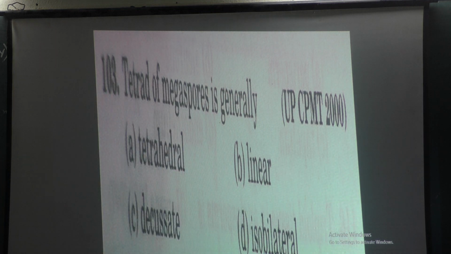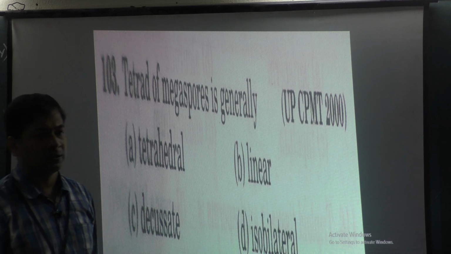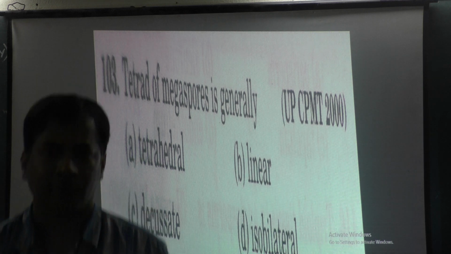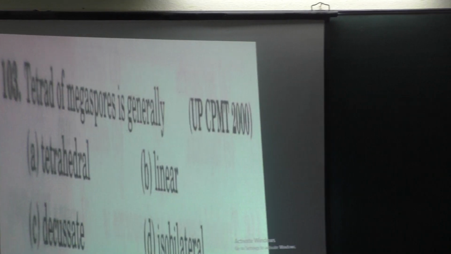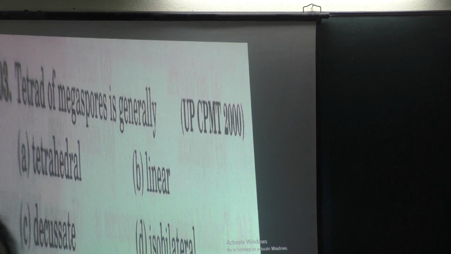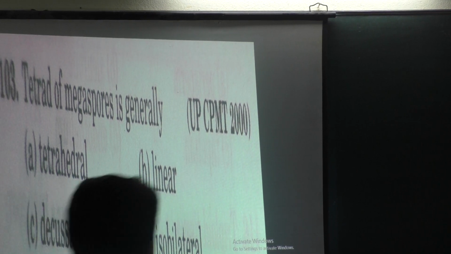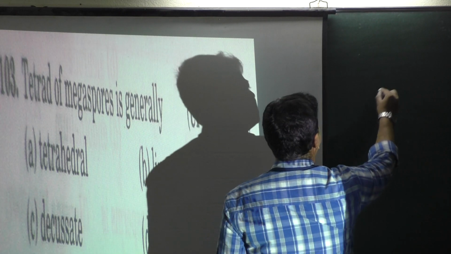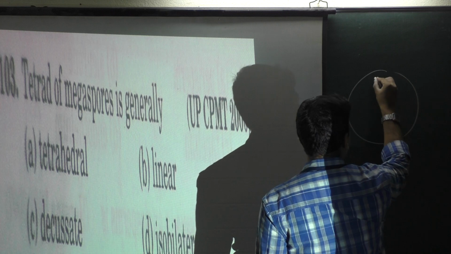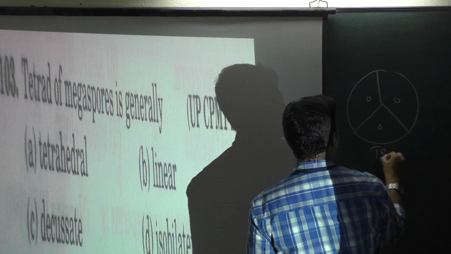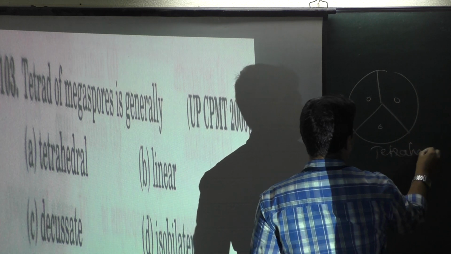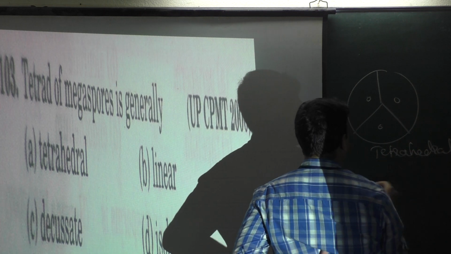I should show you. I'll show you here. You can see the board on the other side. If it is tetrahedral, it should have this shape. This is tetrahedral. We have discussed types of pollen grains based on the shape.